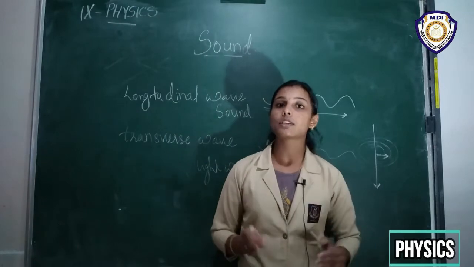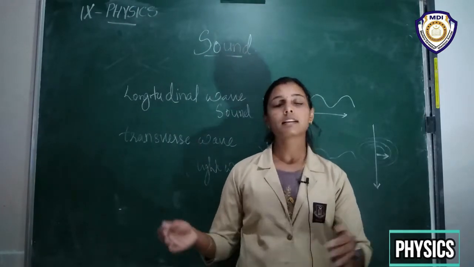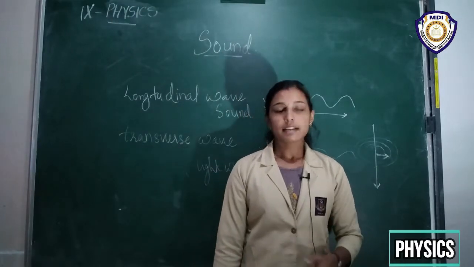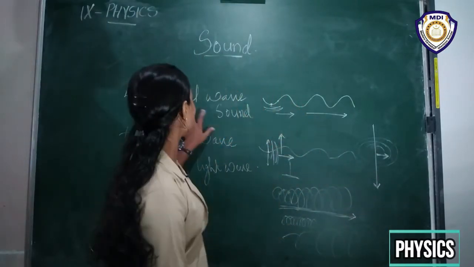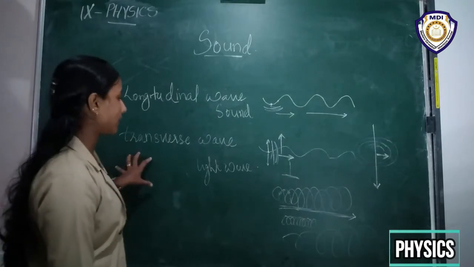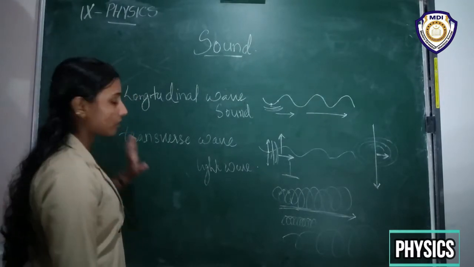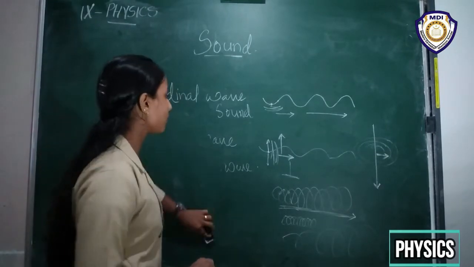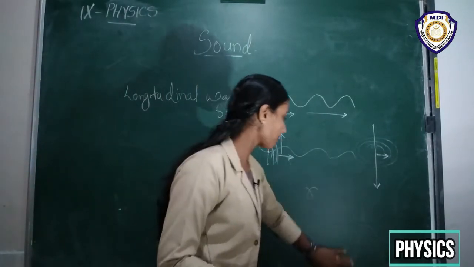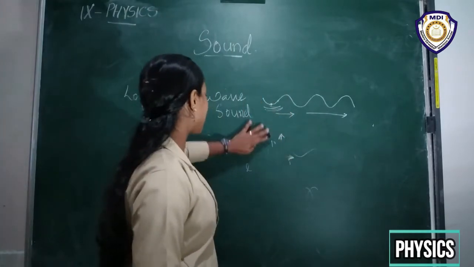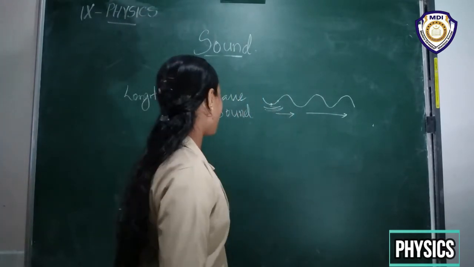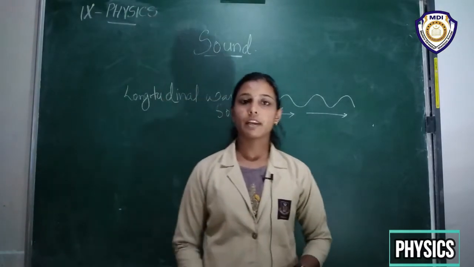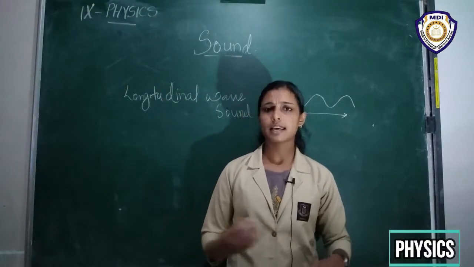Sound waves are longitudinal waves, but light waves are transverse waves. Okay. So that is about longitudinal waves and transverse waves. Now we have to concentrate only on these longitudinal waves, that are sound waves. So sound waves are characterized by different parameters like wavelength, amplitude, time period, frequency, pitch, like that.